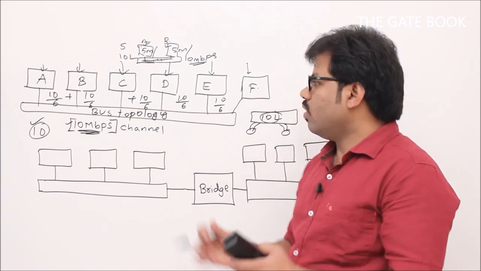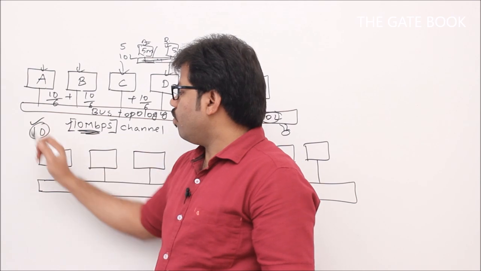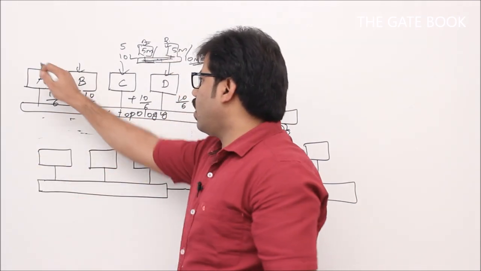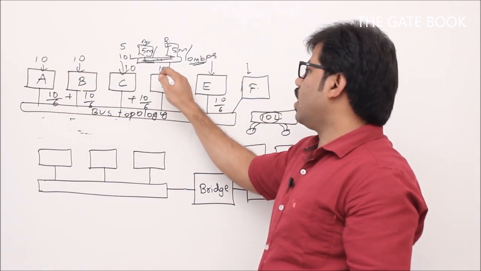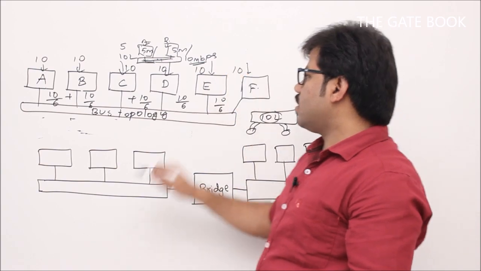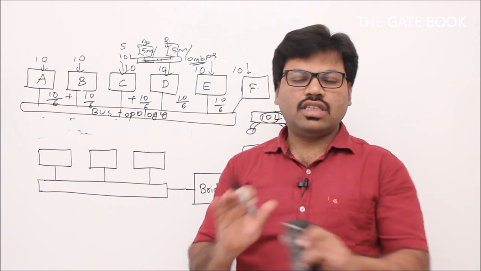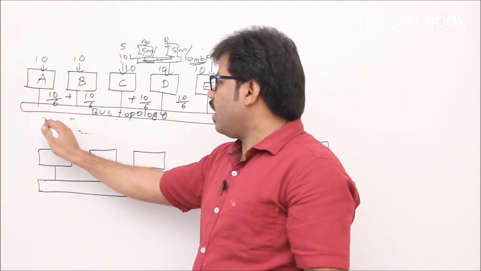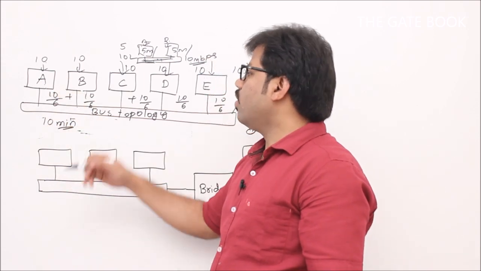Now one overall example: let's say we observe this for 1 hour, then you will understand. Let's divide that 1 hour into 6 parts, 10 minutes, 10 minutes, 10 minutes, in that way. Assume that A is using 10 minutes, after that B is using, that's why there is no collision. This is the best model. So if A uses this 10 minutes of time, what is the data rate A can have? 10 Mbps.